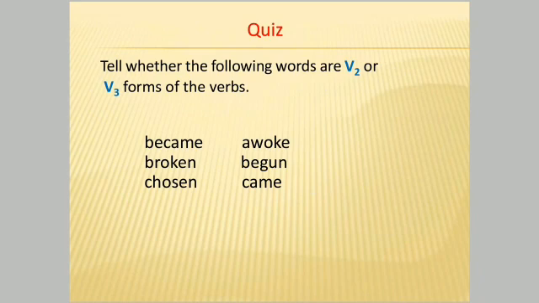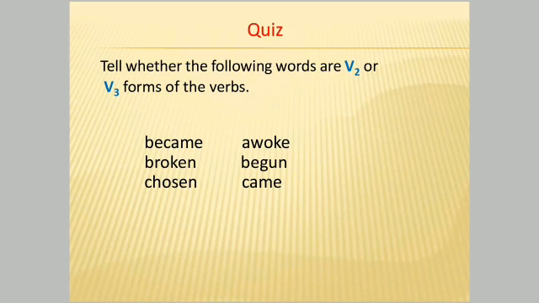Students, I have prepared one quiz for you. I'll speak out few words and you have to tell me whether those words are second form of the verb or third form of the verb. And the first word is became. I'll give you one hint. Become is the base verb. Become, became, become, and the word is became. So this is second form of the verb.